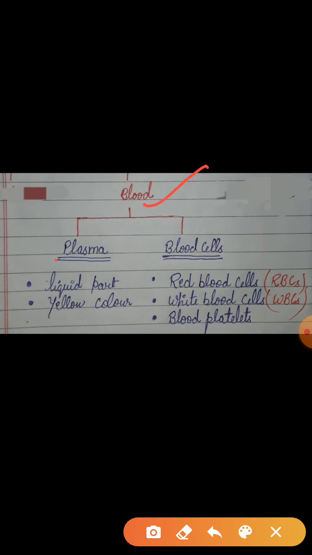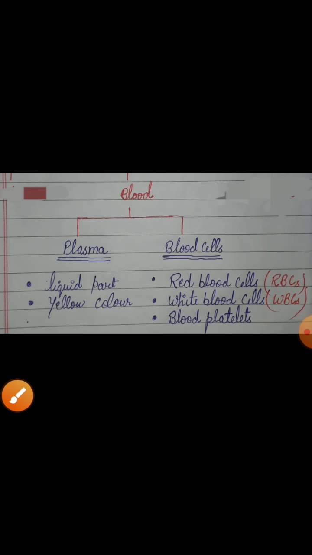Blood is divided into two parts: plasma and blood cells. Plasma is the liquid part of our blood, which is yellow in color. It contains organic and inorganic substances. 55% of our blood is made up of plasma and 45% of blood cells. Our blood cells are divided into two parts, red blood cells and white blood cells, and the third is blood platelets. It is different from cells, but it is also counted among the blood cells.